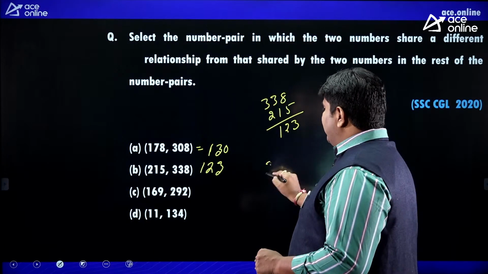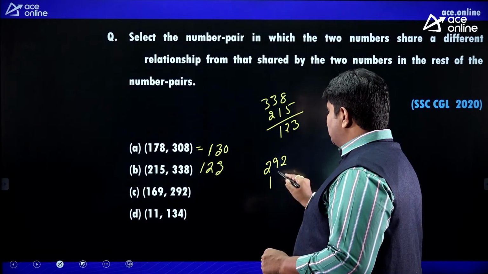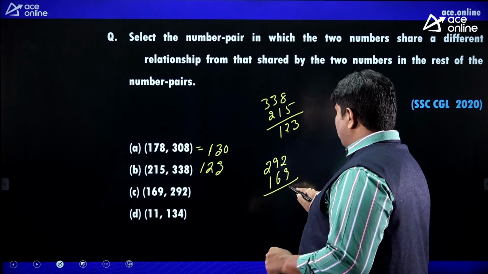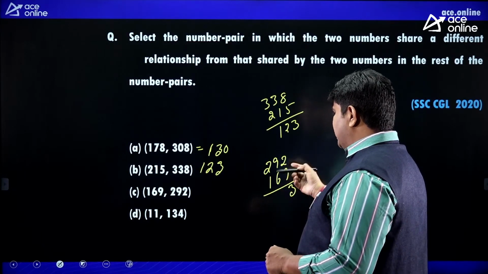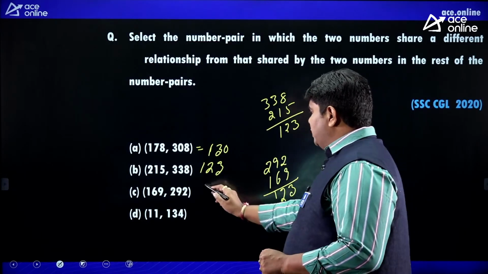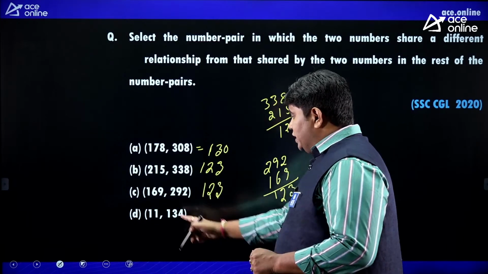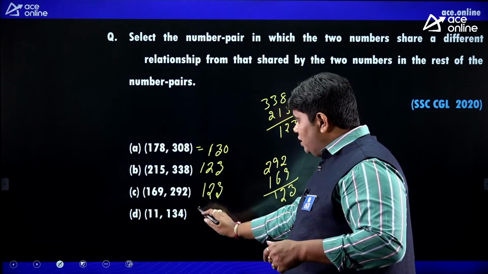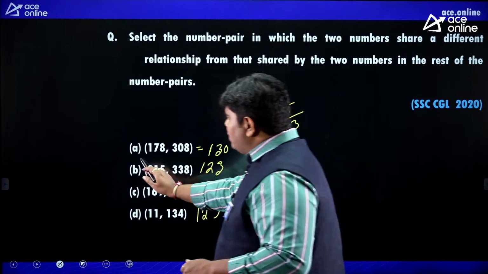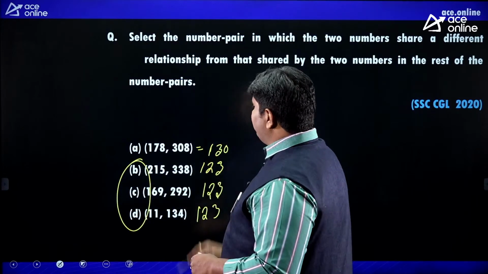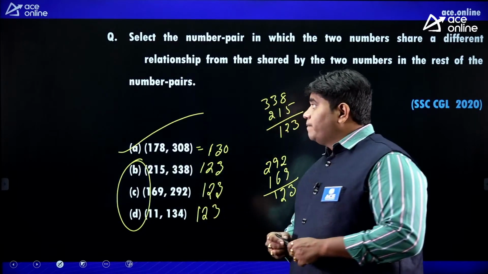Okay. 292, 169. So 12, 3. Here 8 to 123. Next, here clearly you got answer 123. Everything also has difference 123, but here the difference is 130. So this is the answer.